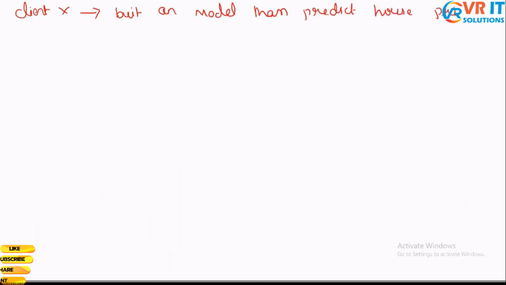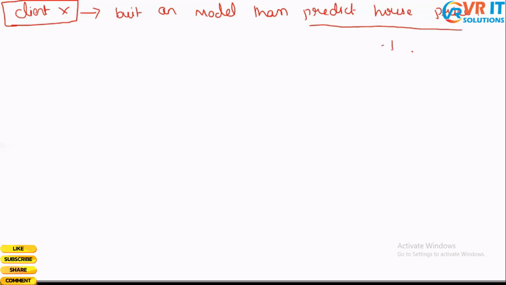So this is the requirement of my client X. He comes to me with this requirement. Based on certain parameters, I need to predict the house price. Okay, so how do I do this? This client X wants me to build a model that can do house price prediction.